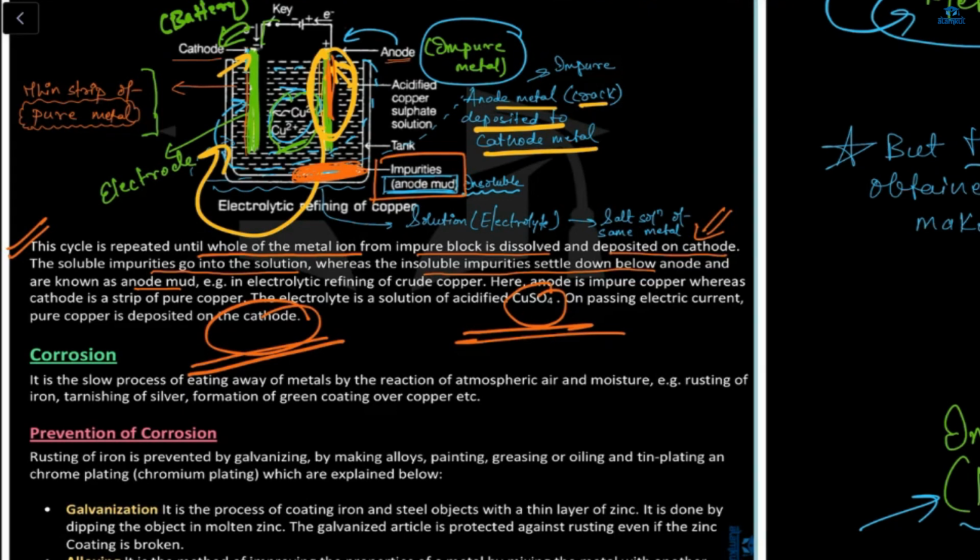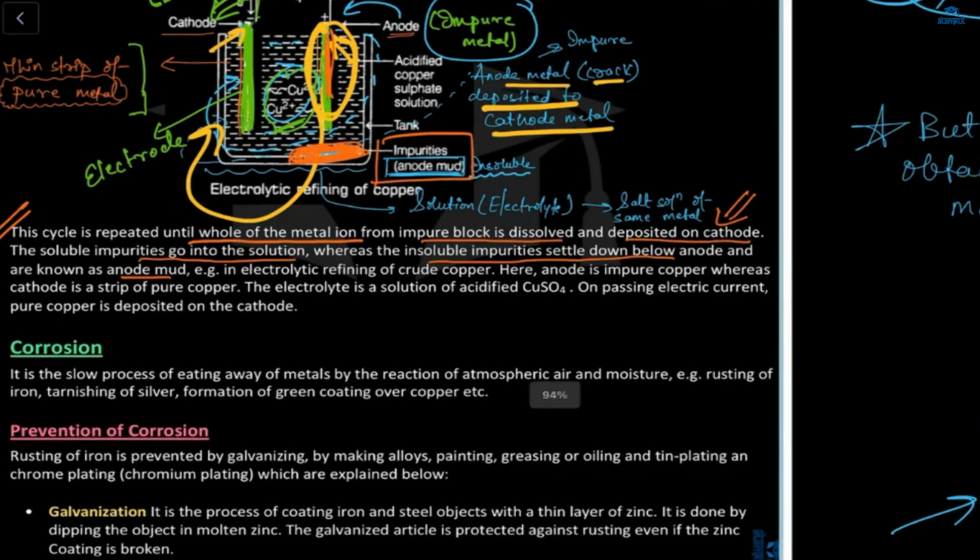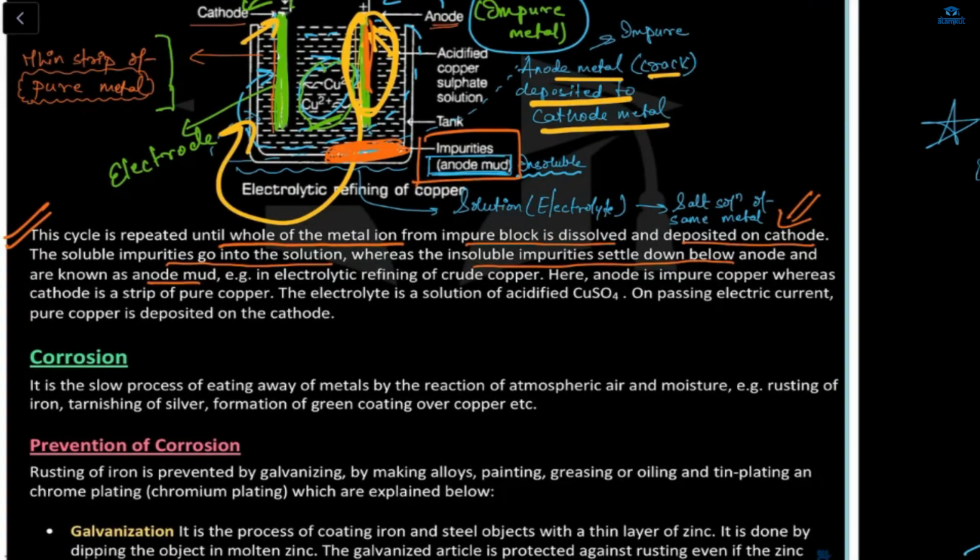Now we'll go again with this sentence. See, the cycle will repeat until your full impure block is dissolved or deposited on the cathode electrode. Now the soluble impurities go into the solution, like this copper. It's there in the solution, right? This is your solution. Whereas the insoluble impurities will settle down below. These are your insoluble impurities.